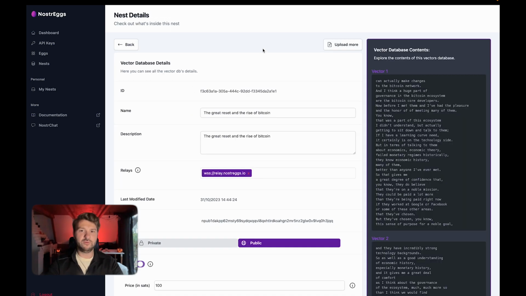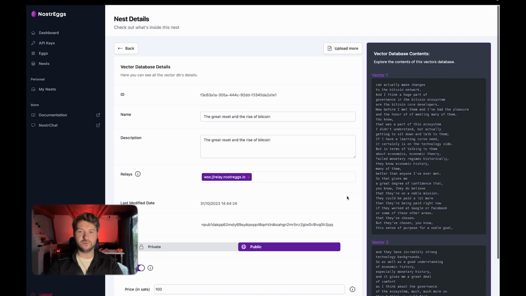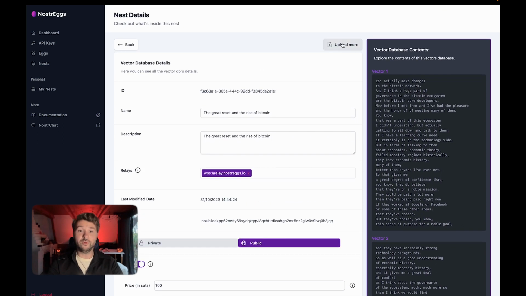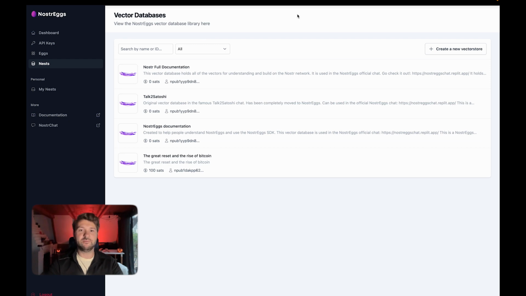Here we go. So The Great Reset and the Rise of Bitcoin, you see that, well, I just created it. You can see that it's public, that it's paid, etc. I have these options because, of course, I created it. I can upload more to just keep on updating this vector database, which is very neat. And you can see here some of the information that it holds. And if I go into the nests now, which is essentially the marketplace for Nostr vector databases, well, we can see that The Great Reset and the Rise of Bitcoin has been added here.